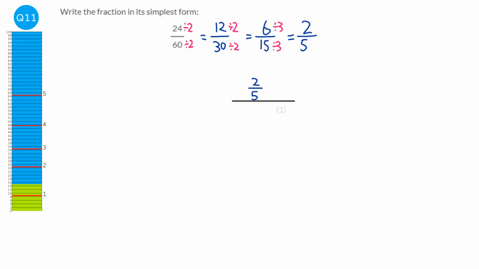Now we could have gone straight from the question to the answer by dividing by 12. And some of you may notice that 24 and 60 are both in the 12 times table, so you could have gone straight there, but it makes absolutely no difference if you divide by 2, then divide by 3, or you could have divided by 2, then divided by 6, or done it in any of those orders.